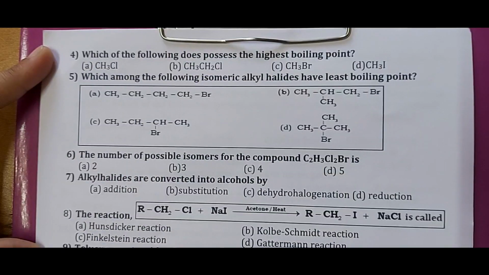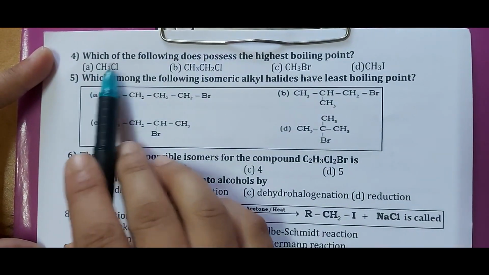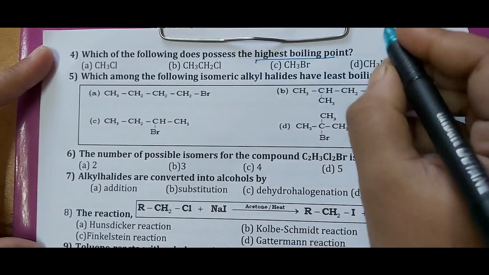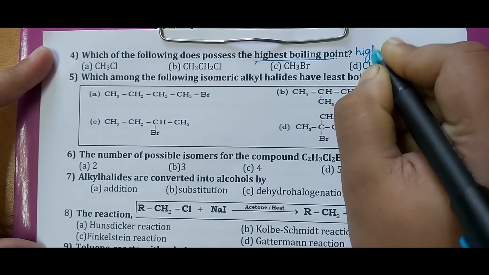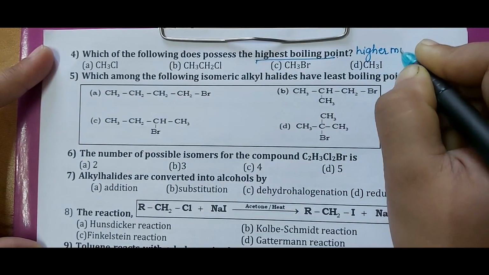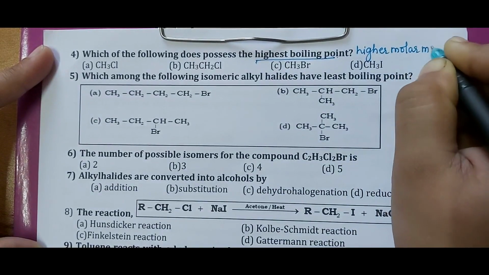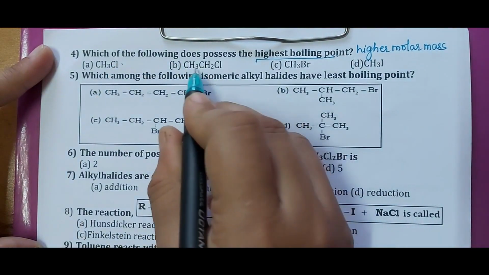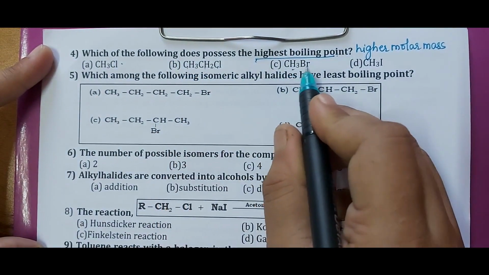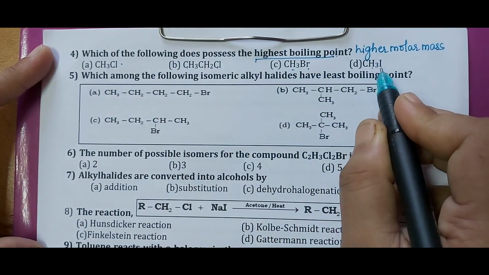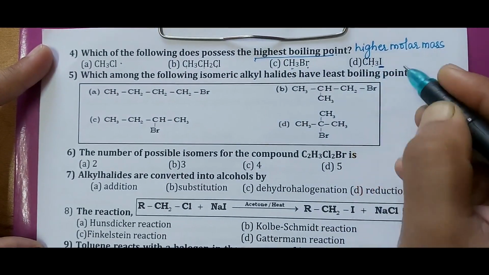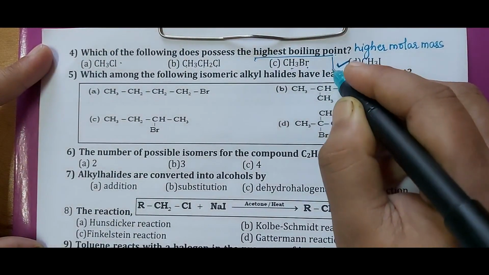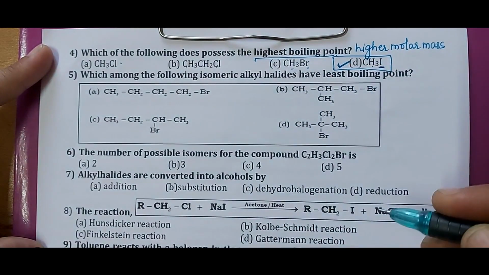Next, we'll consider question number 4. Which of the following does possess the highest boiling point? As already discussed for the previous question, higher the molar mass, higher is the boiling point. So higher boiling point would be for which of the following we'll consider: chloromethane, chloroethane, bromomethane, and iodomethane. Iodine has the highest molar mass and hence iodomethane has the highest boiling point. So the correct answer is option D for question number 4.